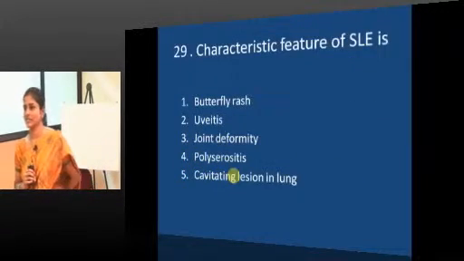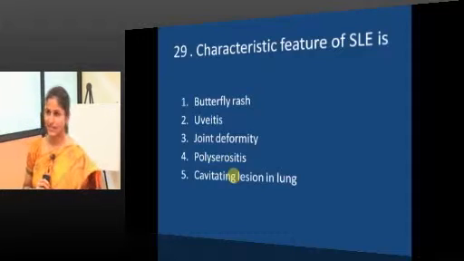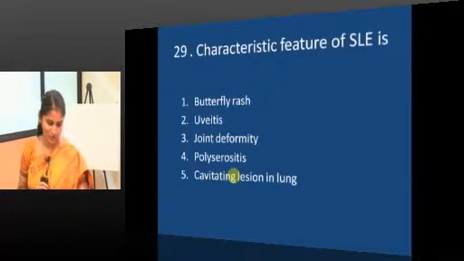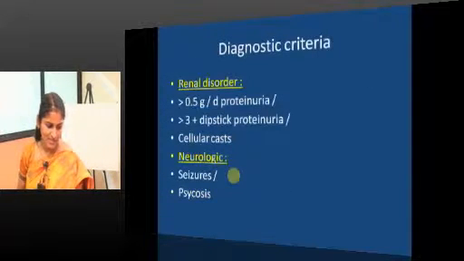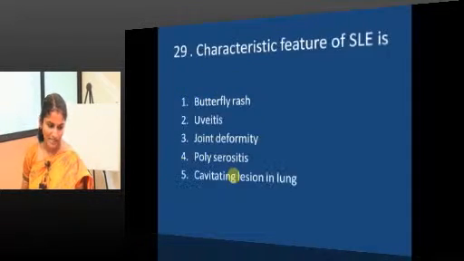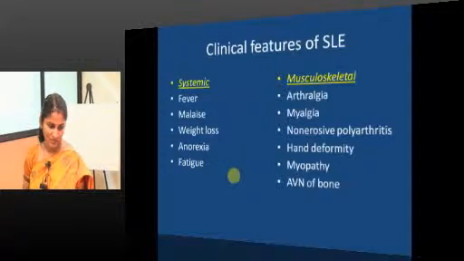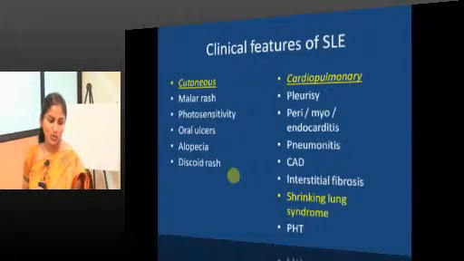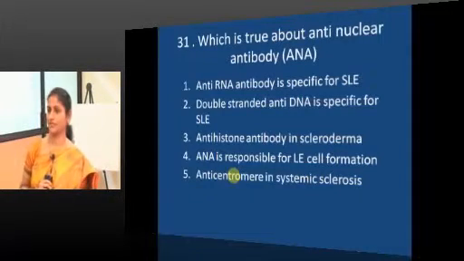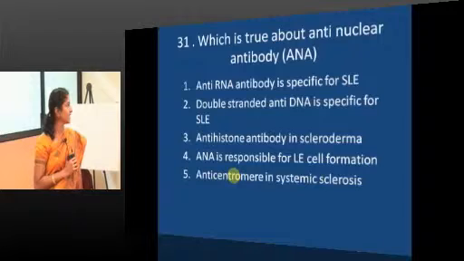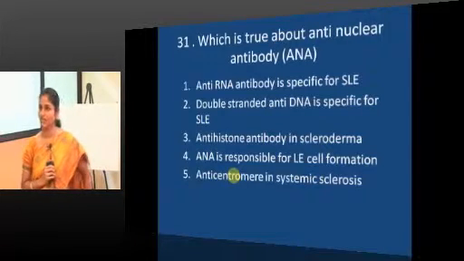Characteristic feature of SLE. I think I will rush through these slides. Okay, let me not take your time. So, it is polyserositis, which is a characteristic feature of SLE, and which is true about anti-nuclear antibody. Here you can answer. Anti-RNA antibody specific for SLE?